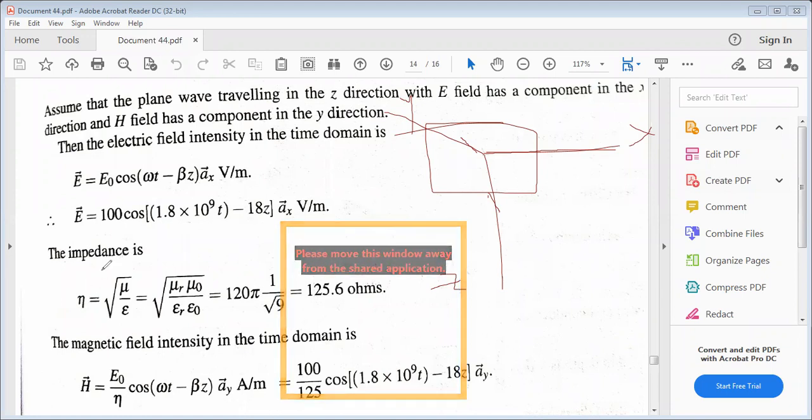Similarly, the impedance is eta equal to square root of mu by epsilon. You just have to substitute mu equal to mu naught into mu r and epsilon equal to epsilon naught into epsilon r. When we simplify the above expression, we get the impedance of 125.6 ohms.